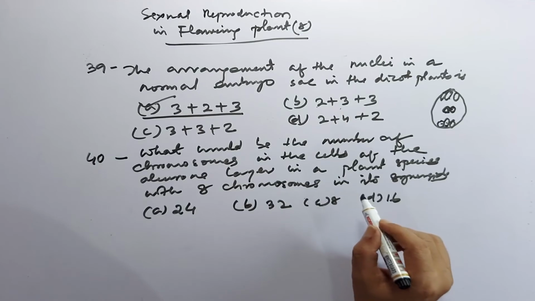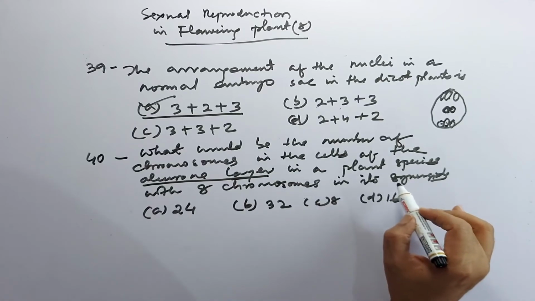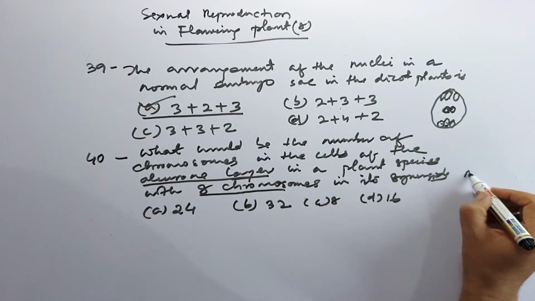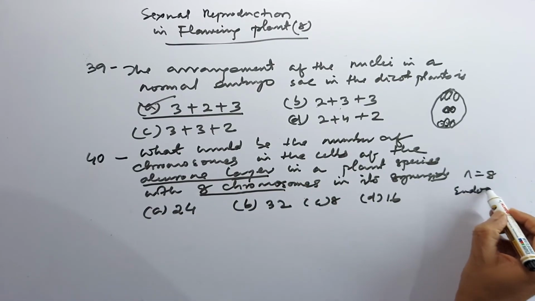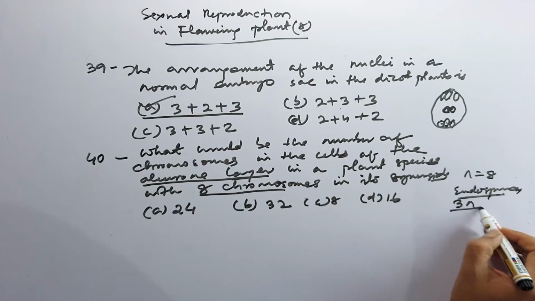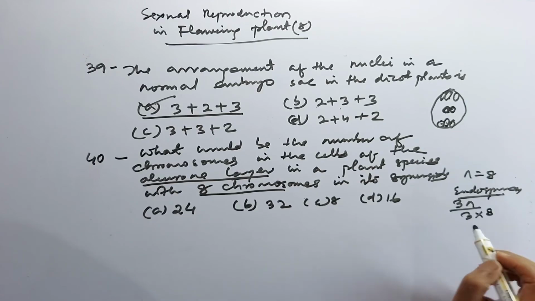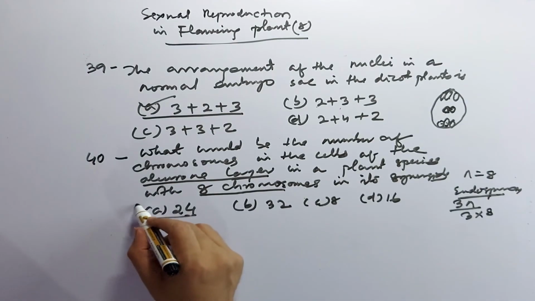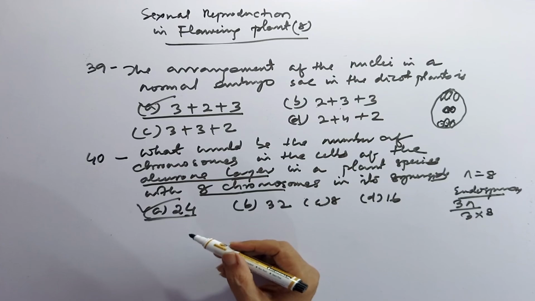Here we have to underline that the number of chromosomes in the aleurone layer is asked, and it is given in synergids. Synergids means haploid, so n is 8. The aleurone layer is part of the endosperm, and in endosperm the triploid condition is there. So we have to multiply 3 into 8. So 24 is the correct answer. So this is part 8, and then we will see part 9 of this question series.